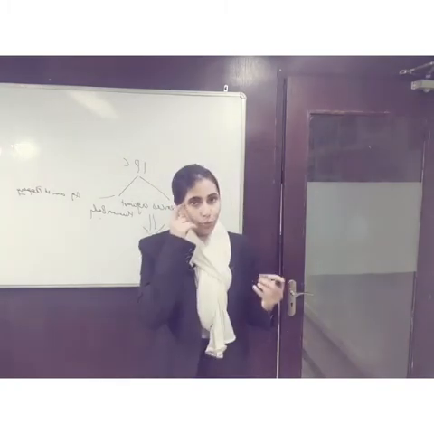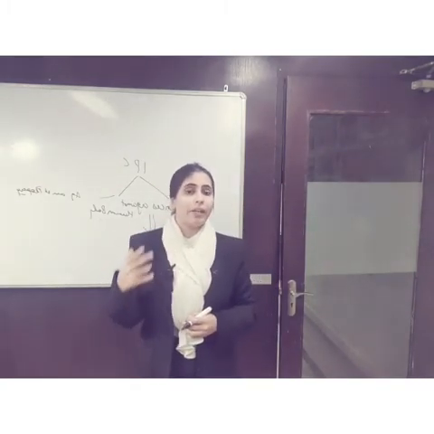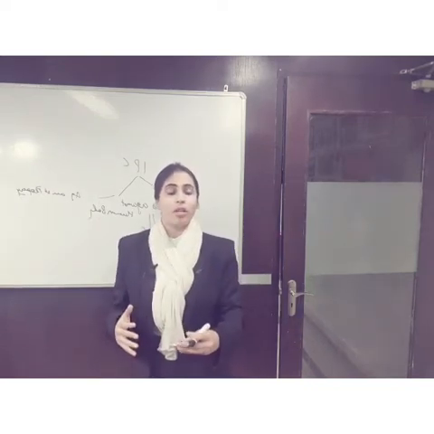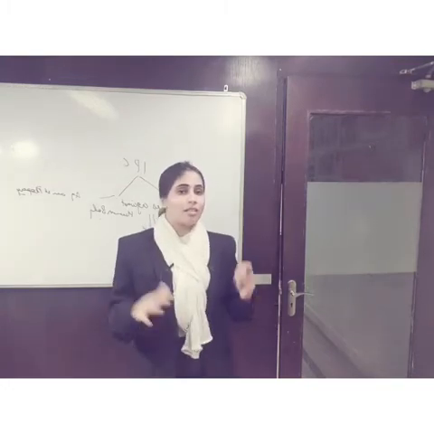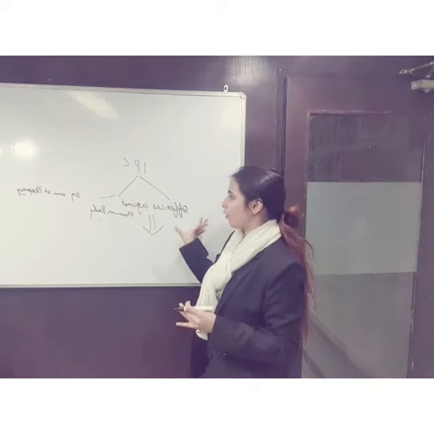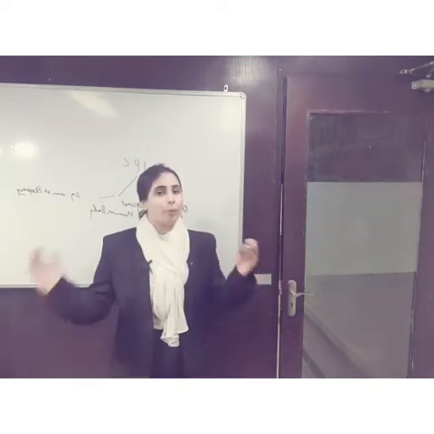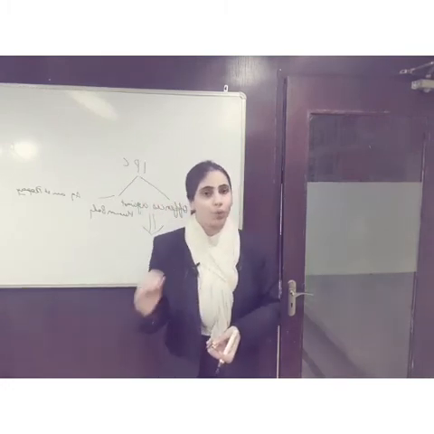Offences against human body are like murder, culpable homicide, kidnapping, abduction, hurt, grievous hurt, wrongful restraint, wrongful confinement, rape, unnatural offences, dowry death. These all are covered under offences against human body. So let's start with culpable homicide. Culpable homicide is discussed under section 299.